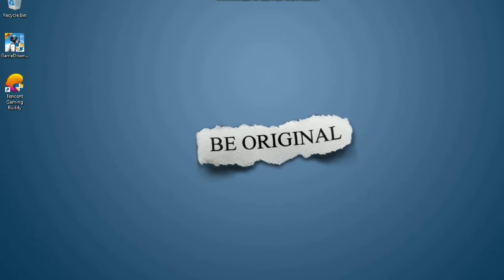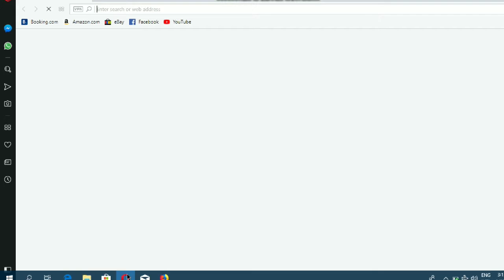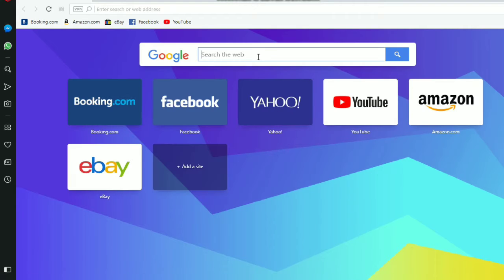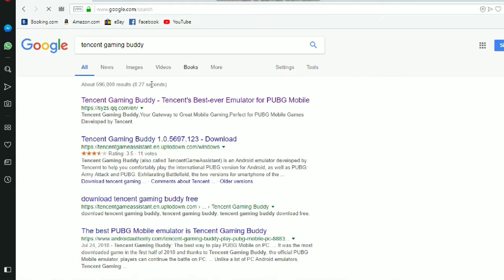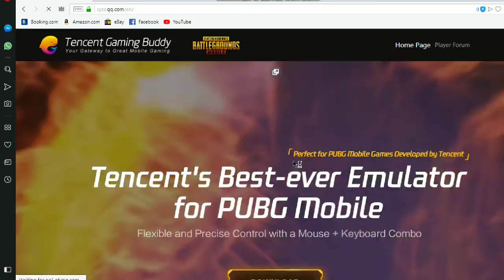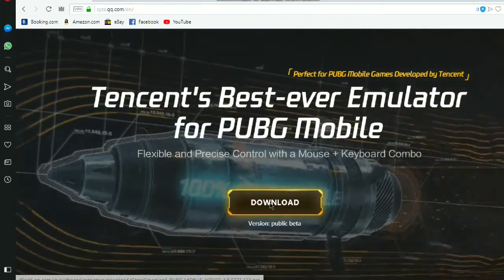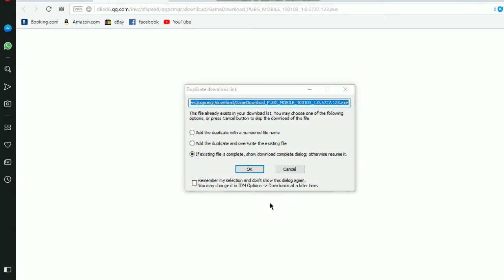So first of all, what you have to do, open your browser, then write Tencent Gaming Party. Open it, download it. It is an installer. I already have it, so I'm not going to download it. It is an 8 MB file.